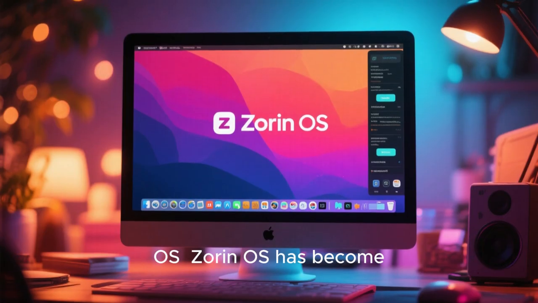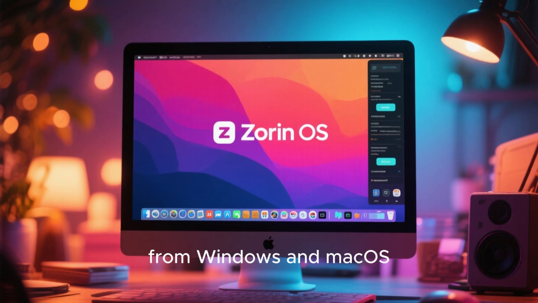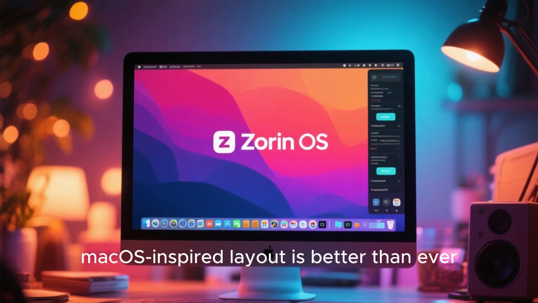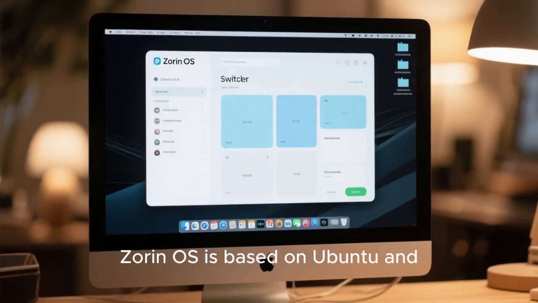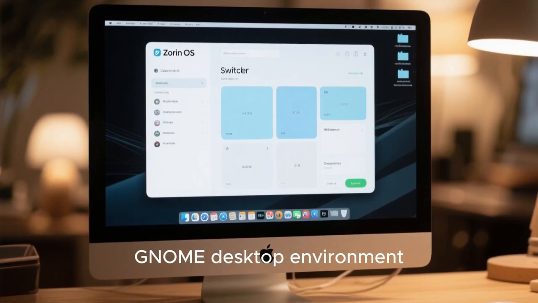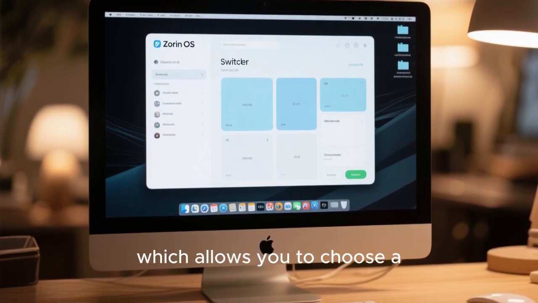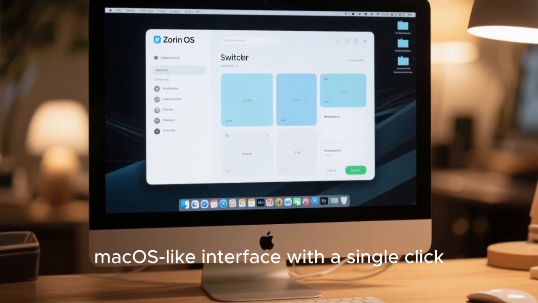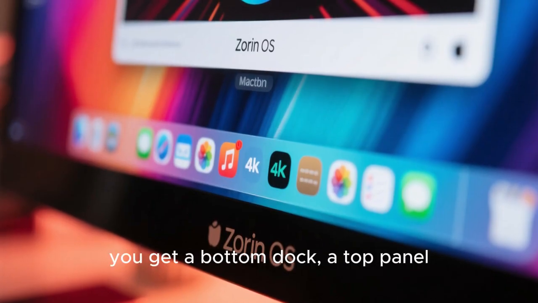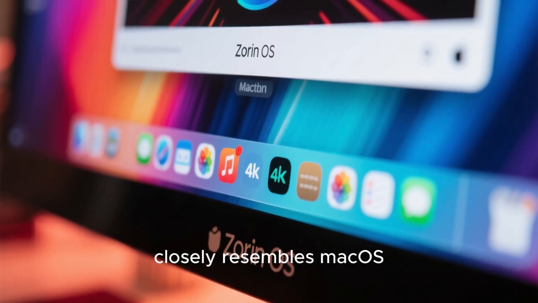Next up is Zorin OS. Zorin OS has become incredibly popular among users migrating from Windows and macOS, and in 2026, its macOS-inspired layout is better than ever. Zorin OS is based on Ubuntu and uses a heavily customized GNOME desktop environment. What makes Zorin OS special is its layout switcher, which allows you to choose a macOS-like interface with a single click. When you select the macOS layout, you get a bottom dock, a top panel, and a clean desktop that closely resembles macOS.